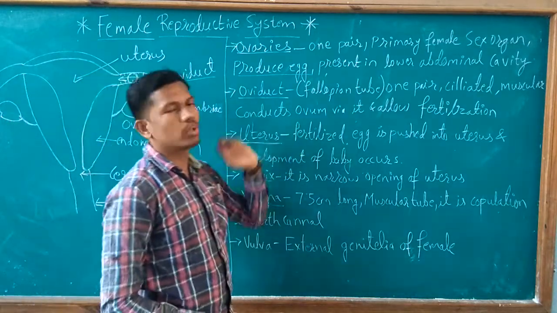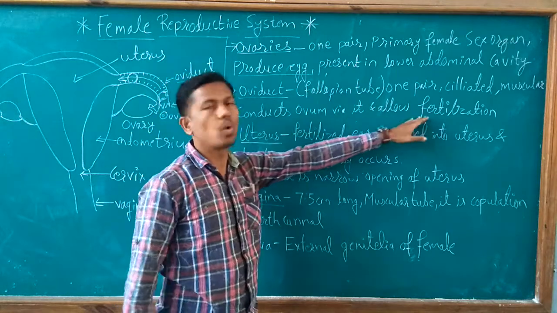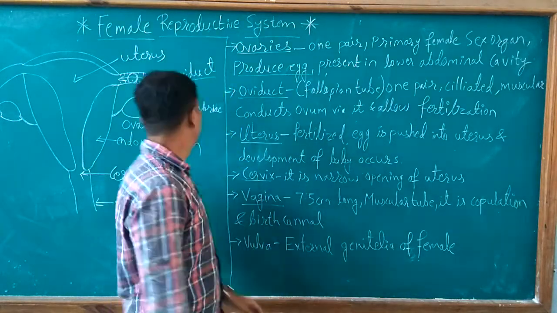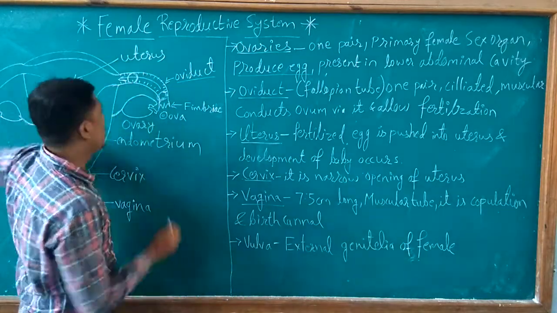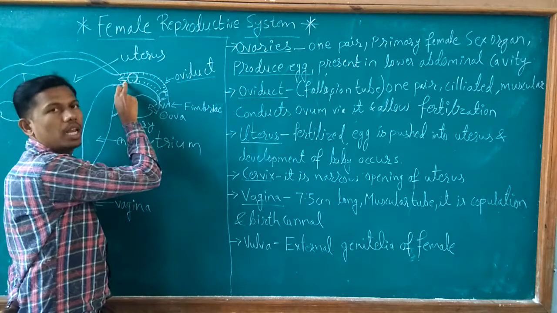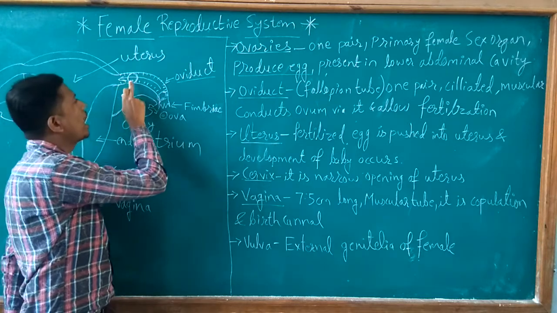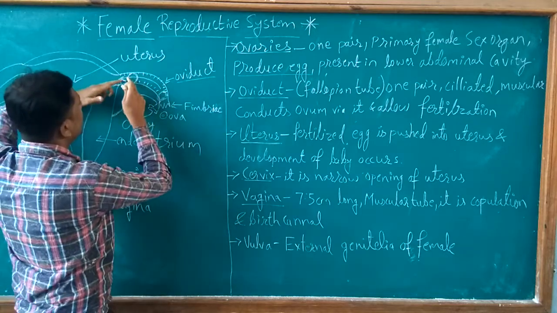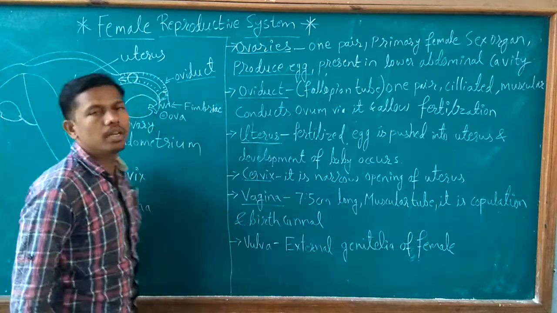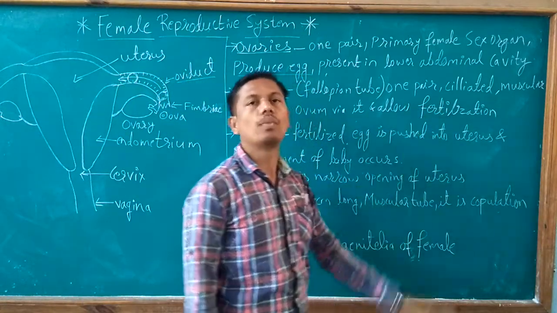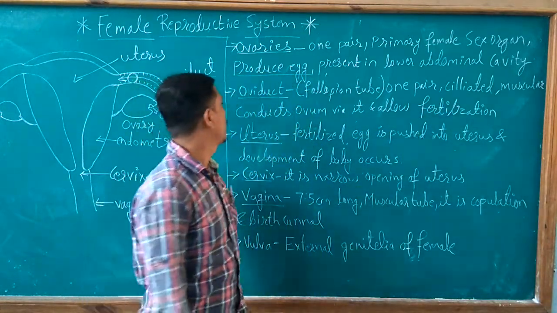So that is also a function of oviduct, that it provides a place for fertilization, means the union of the male sperm cell and the female egg cell. They come together and meet in the fallopian tube. So it provides a platform for fertilization.